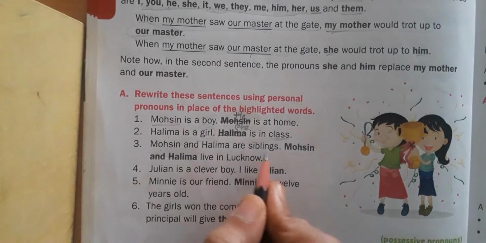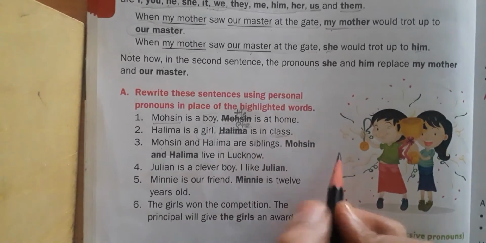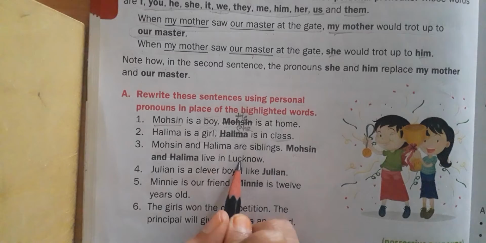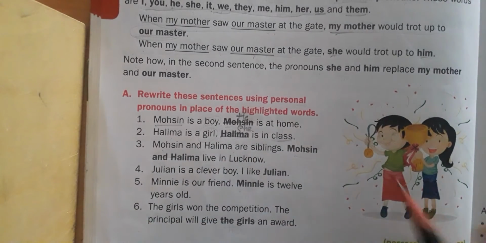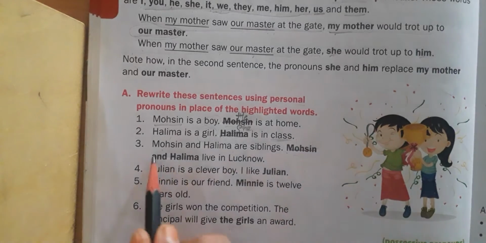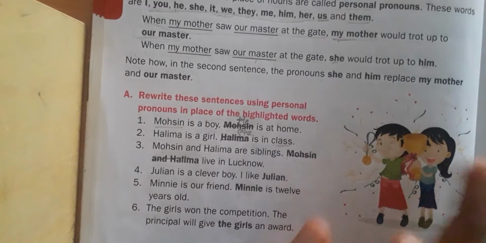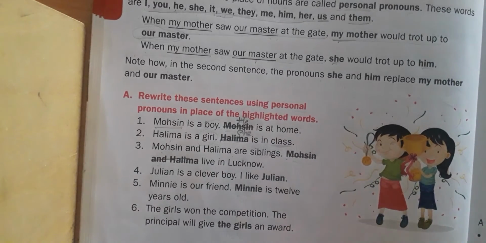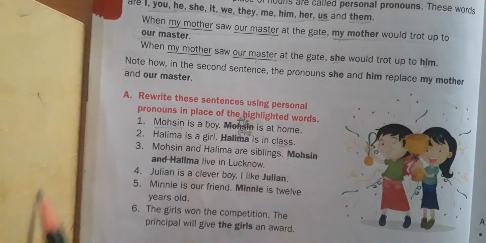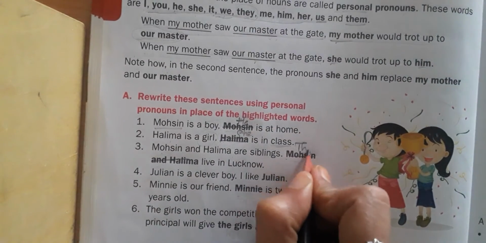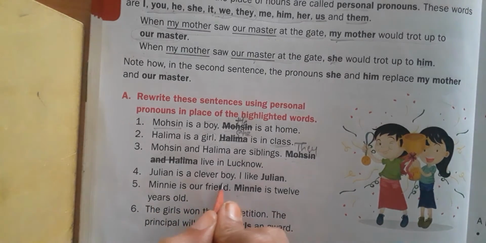Next, Mohsin and Halima are siblings. Siblings means brothers and sisters. Mohsin and Halima live in Lucknow. One time we have said that Mohsin and Halima are siblings. Again and again we can't repeat their names. Mohsin is a boy and Halima is a girl, two members are there. So here we have to use the plural form they. They lived in Lucknow.